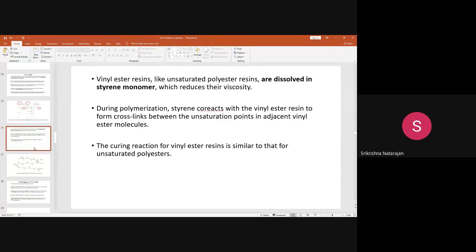Similar to the earlier reaction, this styrene will react with the vinyl ester resin wherever the C double bond C groups are there, wherever there is unsaturation. At those places it will react and start making the polymerization. It will result in cross-linking. It will create cross-links between the unsaturation points in the adjacent vinyl ester molecules.